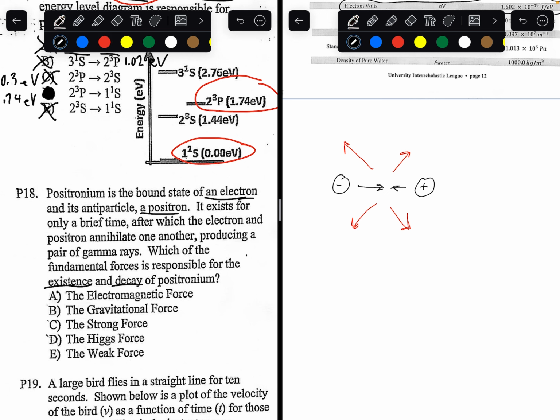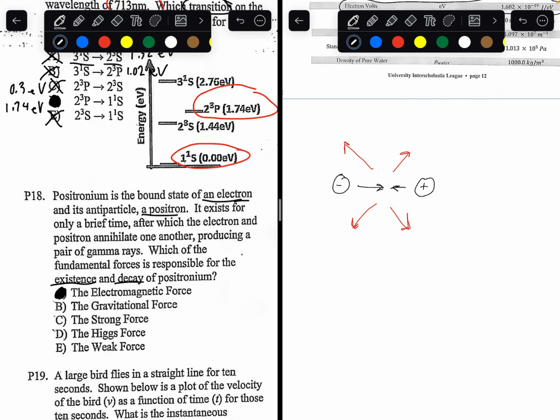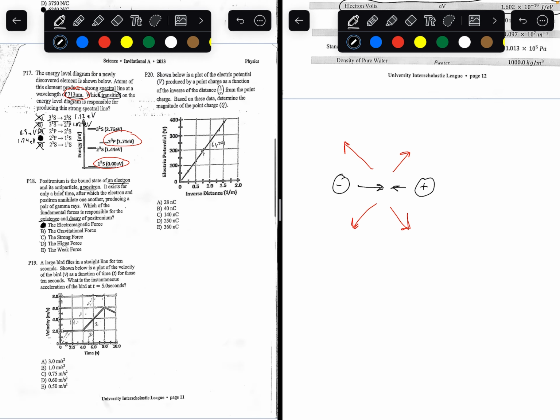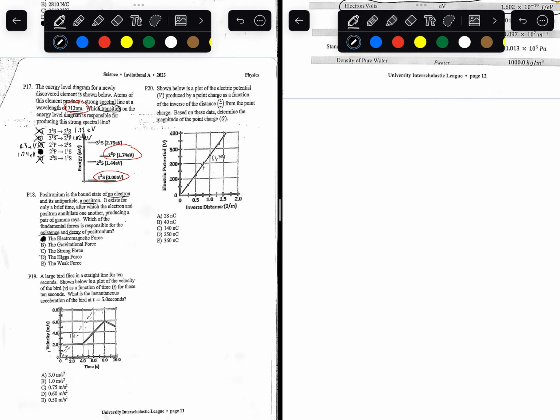So, which of the following forces allow these two particles to attract to each other? Since they're opposite charges, the only possible force is the electromagnetic force, because that force deals with the attraction or repulsion between opposite or same charges, respectively. So the answer to number 18 is A, the electromagnetic force.